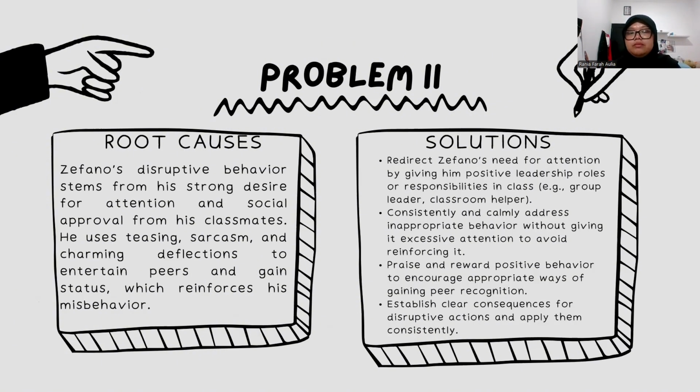The second problem, the root cause is Zephano's disruptive behavior stems from his strong desire for attention and social approval from his classmates. He uses teasing, sarcasm, and charming deflections to entertain peers and gain status, which reinforces his misbehavior. I think for the solution is to redirect Zephano's need for attention by giving him positive leadership roles or responsibilities in class. Group leader, classroom helper.